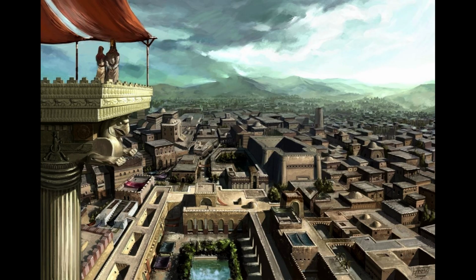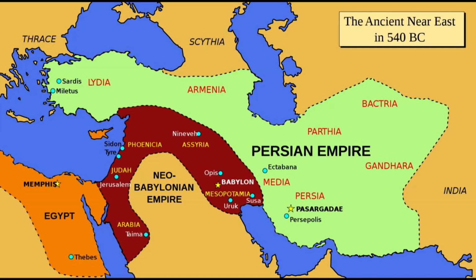Persepolis, the capital built by Darius I, became a symbol of Achaemenid grandeur. Sasanian Empire. Following the decline of the Achaemenids, the Sasanian Empire rose to power in the 3rd century CE. The Sasanians were also of Iranian origin and played a crucial role in shaping the cultural and religious landscape of the region.